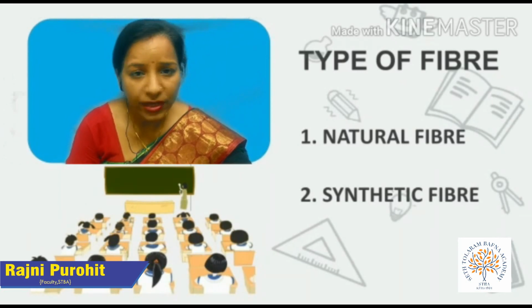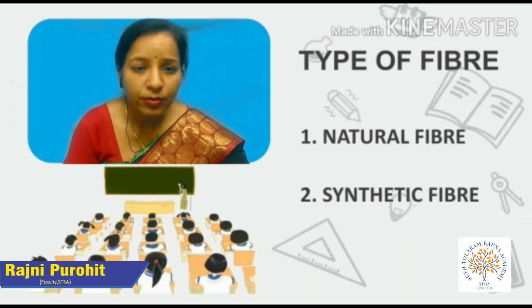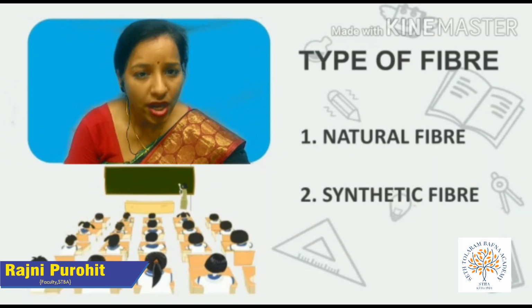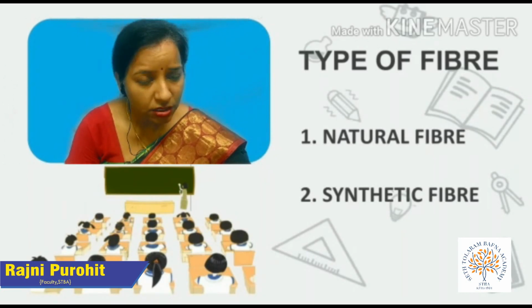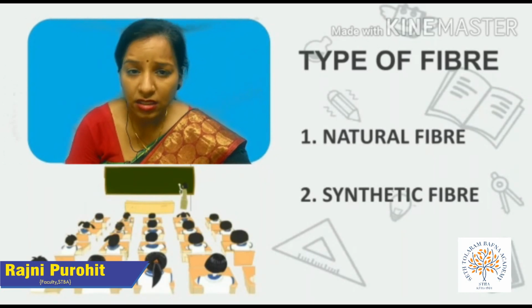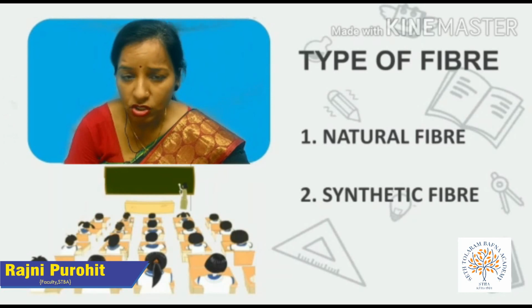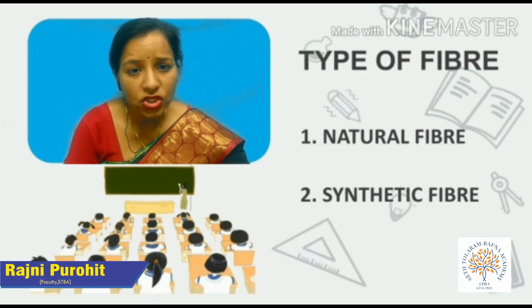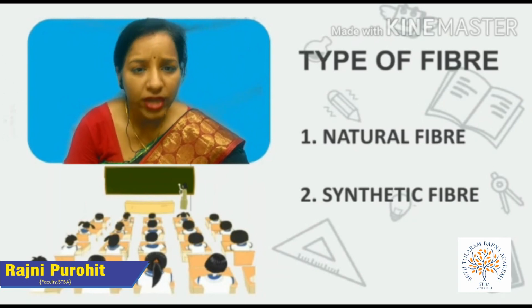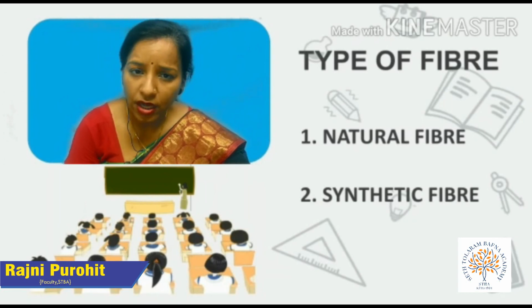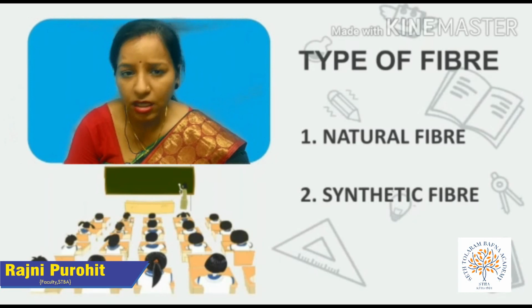And after complete burning, it is converted into an ash-like substance. Whereas when you burn a synthetic fiber thread, you will find that it gives you a pungent smell and it will form a ball-like structure and it cannot be crushed into ash-like powder. So this is the simple way by which we can identify natural and synthetic fiber.